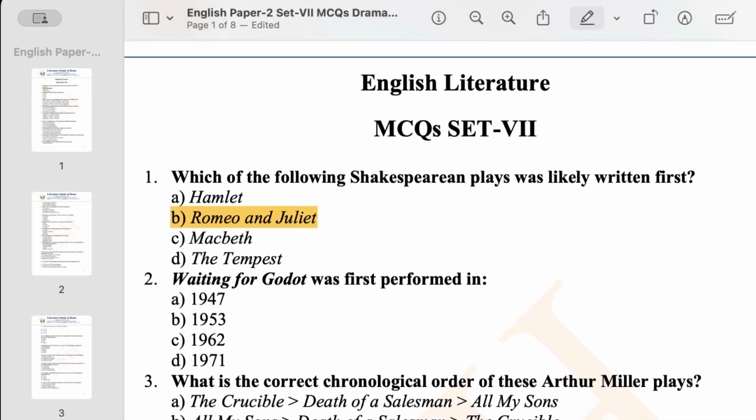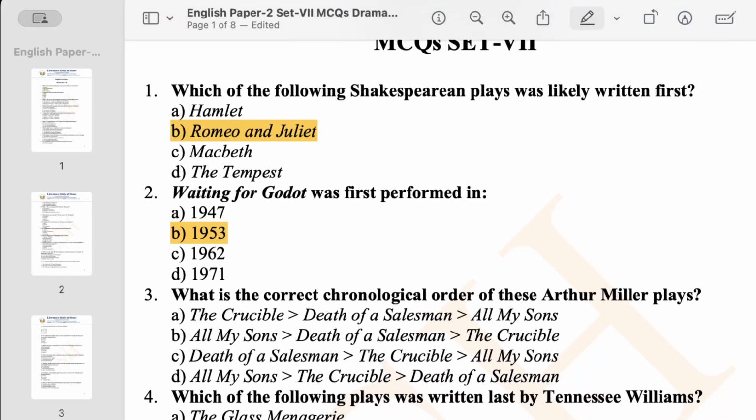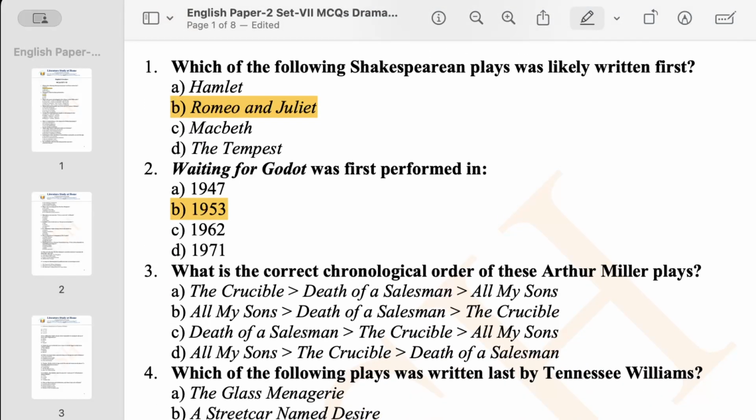Now, second question from Waiting for Godot, you can see. Waiting for Godot was first performed in. As you know, this is a fine example of absurd drama written by Samuel Beckett. It was published in the year 1953. Okay, now come to the next question, question number 3.